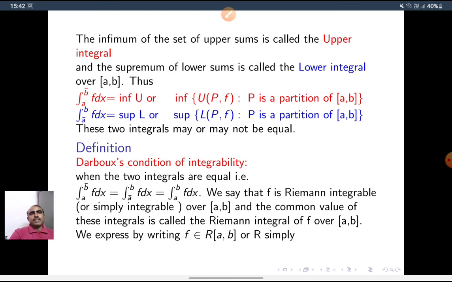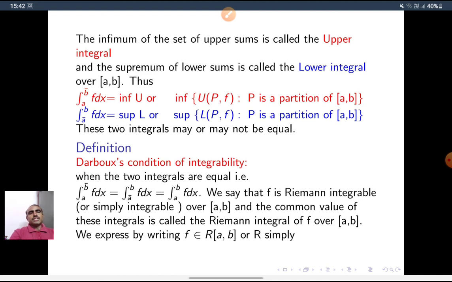In the same way, integral a bar to b, where the bar under a indicates lower, of f dx, the lower integral, is equal to the supremum of the set L. What is L? L is the set of all lower sums. So it is the supremum of LPF, where P is a partition of AB.